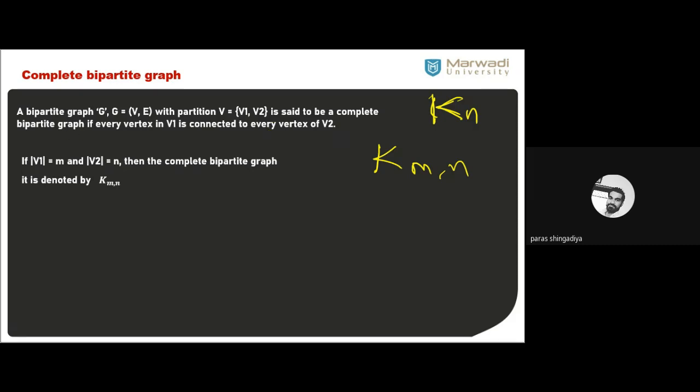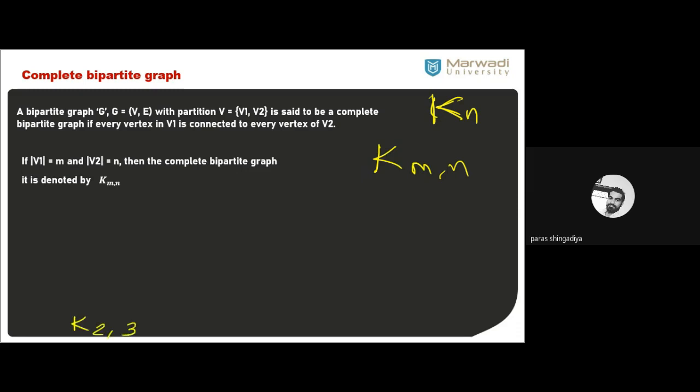Okay, so mod of V1 means the number of vertices in the first partition, and mod of V2 means the number of vertices in the second partition. Clear? So mod of V1 is equal to M and mod of V2 is equal to N. Then the complete bipartite graph is denoted by K_MN. Clear? So let us draw the graph of